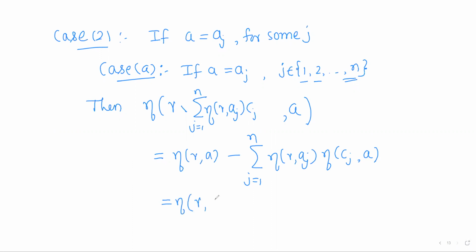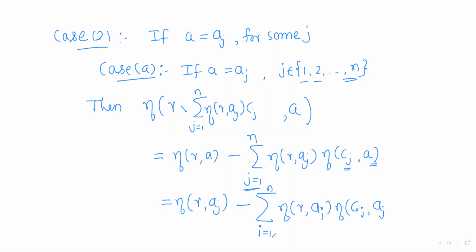So eta gamma Aj minus, if I write j here, the index will coincide, so I'll change the index of the summation: eta gamma Ai, index of Aj with respect to Ci, i running from 1 to n.